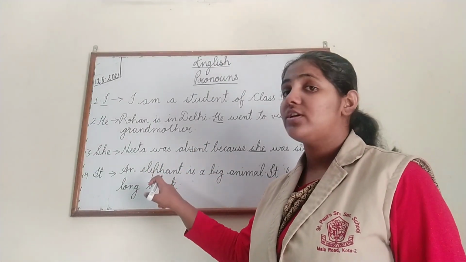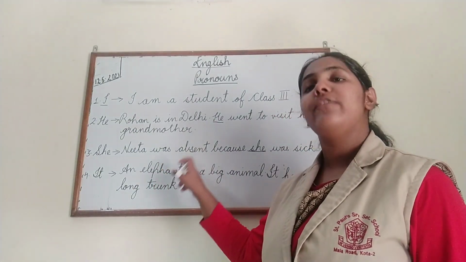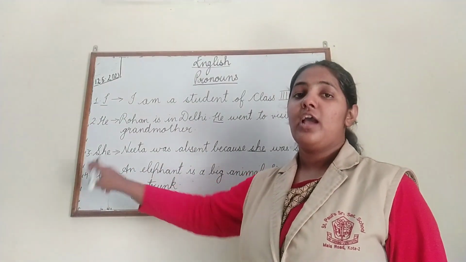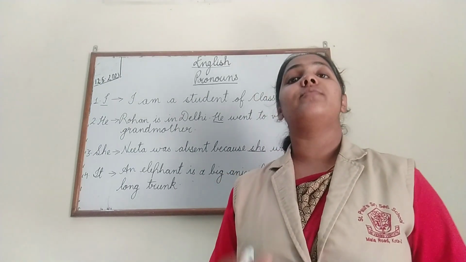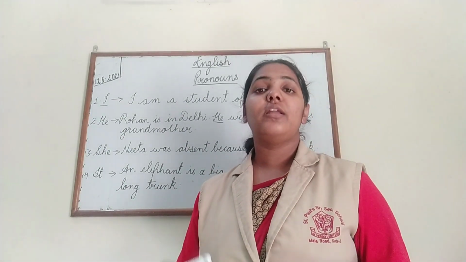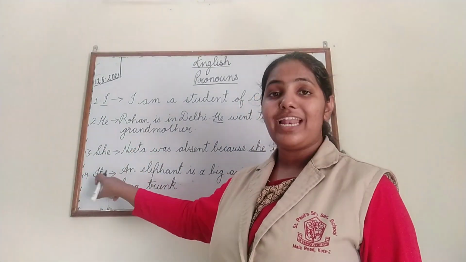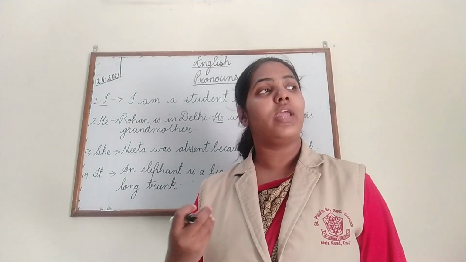No, we don't know whether it is a male or a female. So when do we use it, children? We use the pronoun it in place of names of things or animals. Children, for animals also we use the pronoun it, and for things also we use the pronoun it.